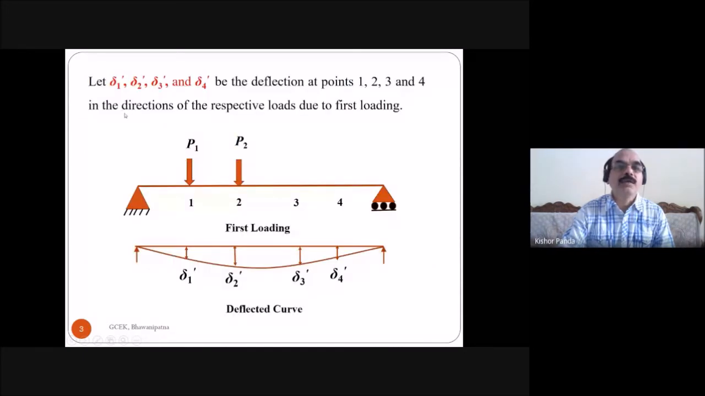Look at this figure. Here, let delta 1 dash, delta 2 dash, delta 3 dash and delta 4 dash be the deflections at points 1, 2, 3, 4 in the direction of the respective loads due to the first loading. So this is one simply supported beam, and these are the points 1, 2, 3, 4. At points 1 and 2 there are two loads, P1 and P2. This is the system of first loading. Due to this loading, the displacements at 1, 2, 3, 4 are delta 1 dash, delta 2 dash, delta 3 dash and delta 4 dash.